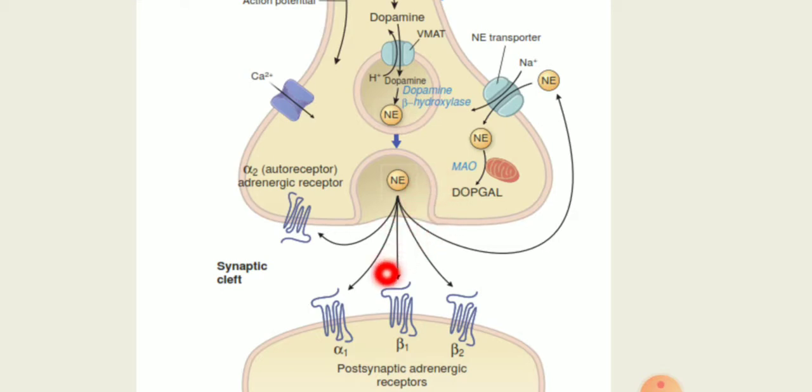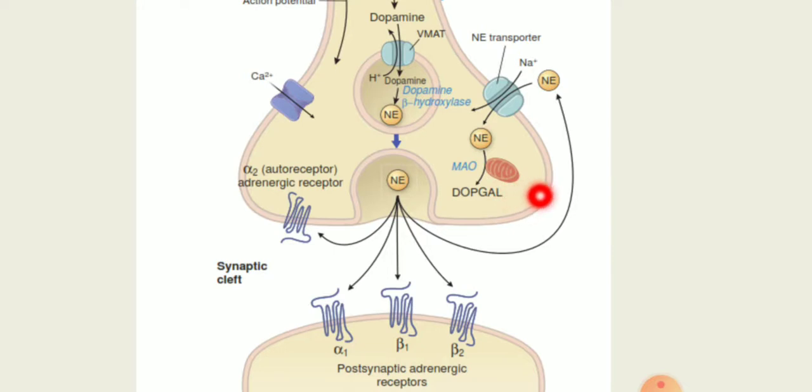Once these are released, almost 70% of norepinephrine will be taken up by an active amine pump, the NET pump, the norepinephrine transport system, which transports norepinephrine by a sodium coupled mechanism.